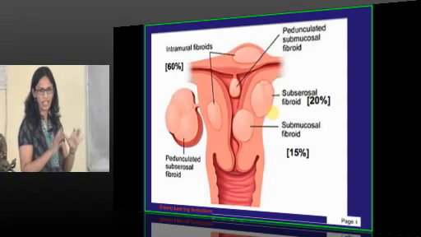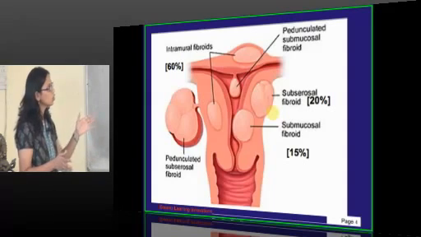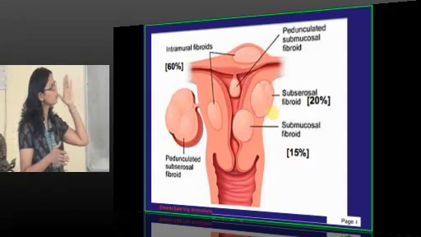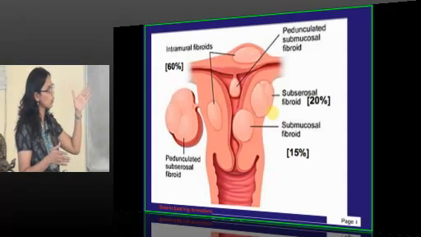So depending upon the site of the fibroid, they have named it. The percentage you can see, which is more common, is intramural. Then comes your subserosal fibroid, which is 20%.